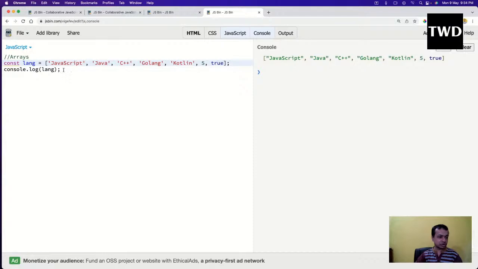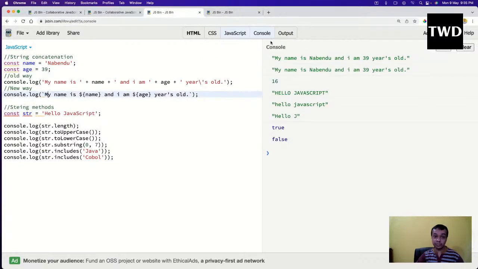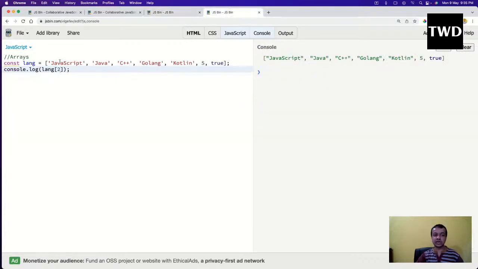Okay, so this console.log of lang I have done. Arrays are given by these square brackets. And how I will access one element of the array, that is very important. So we use the square bracket and then we give the index of it. Array starts with index 0, as I've told, the string also starts with 0, because the substring we did was with 0. Array also starts like this: 0, 1, 2. So if I do lang of 2, it will give me C++. Okay, so that is there.